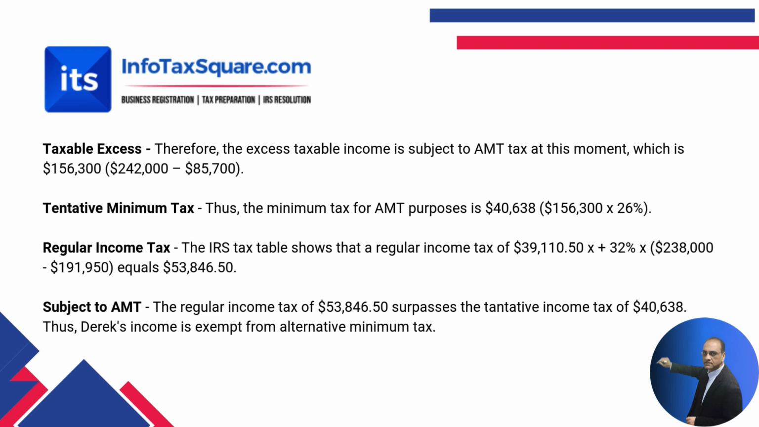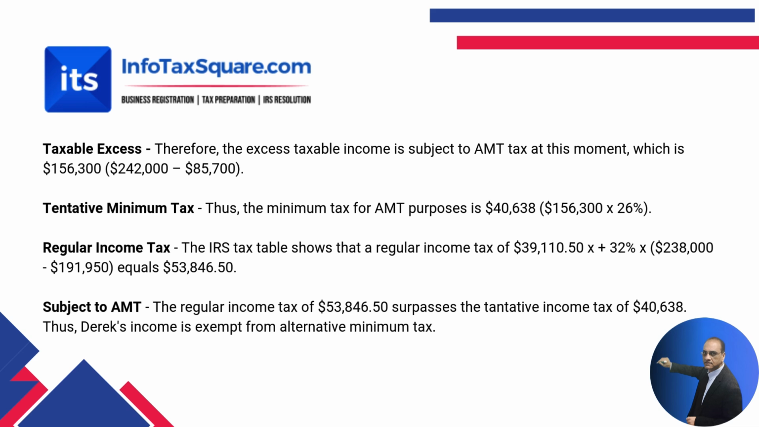We have the AMTI, which is $242,000, already given in the example. We know Derek is single, therefore we have an exemption of $85,700. Now what is the taxable excess? On what income do we have to calculate the AMT? AMTI is $242,000. We have to reduce it by the exemption amount, which is $85,700. Now we have a taxable excess of $156,300.